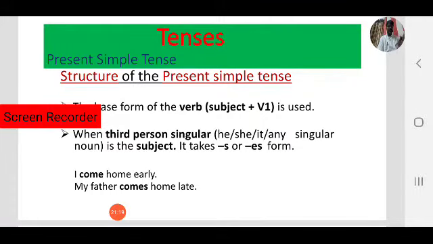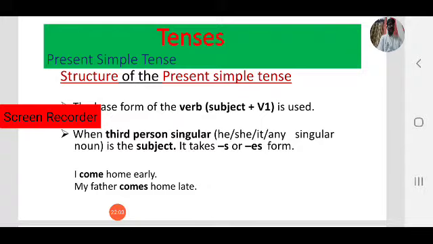First, in the structure of the present simple tense, we use the base form of the verb, or V1. A verb has 4 forms: present form V1, past form V2, present participle or V-ing form, and past participle V3.